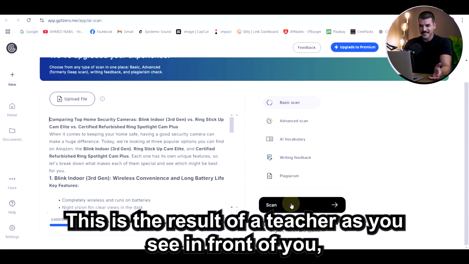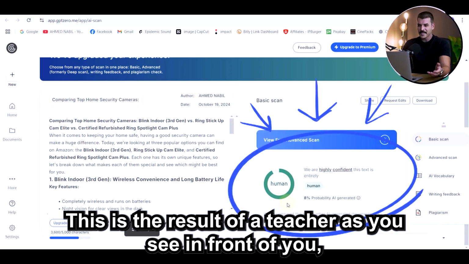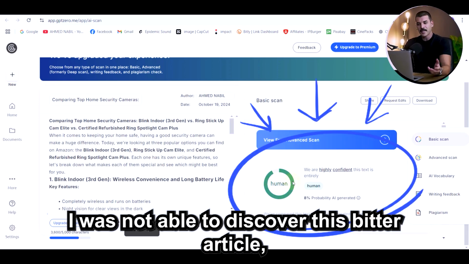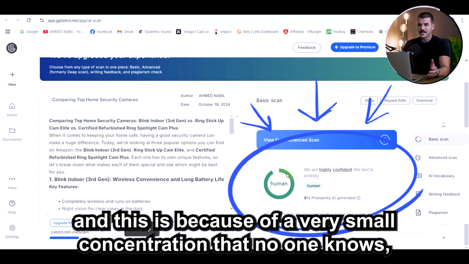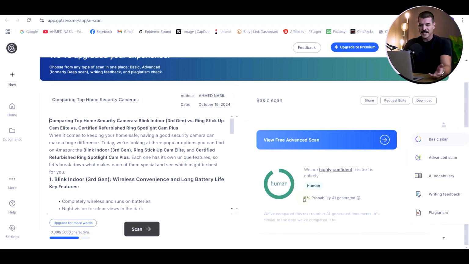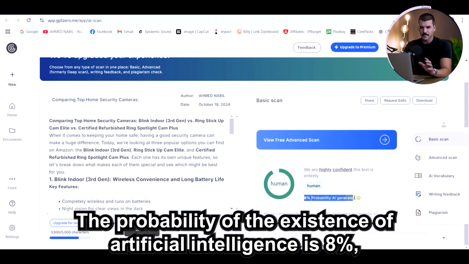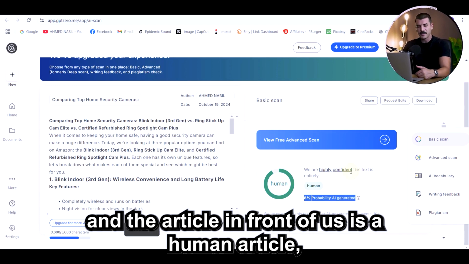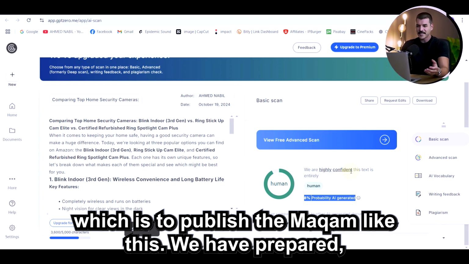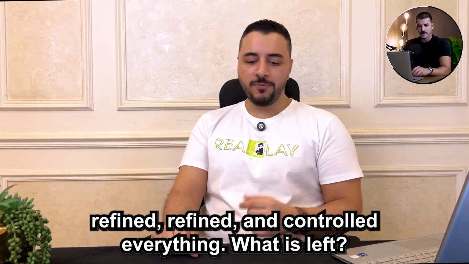What will it give us? This is the result, teacher, as you see in front of you, the artificial intelligence detection tool was not able to discover this article, and this is because of a very small tweak that no one knows, and the result came out to us. The probability of artificial intelligence is 8%, and the article in front of us is a human article, and thus we are ready for the last step, which is to publish the article. We have prepared, refined, and controlled everything.